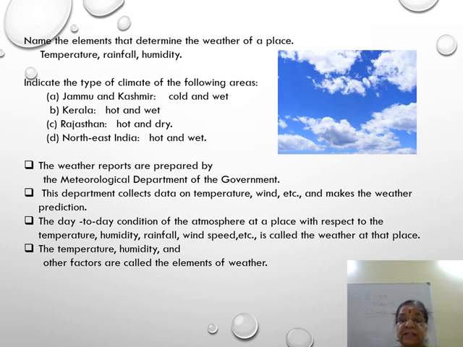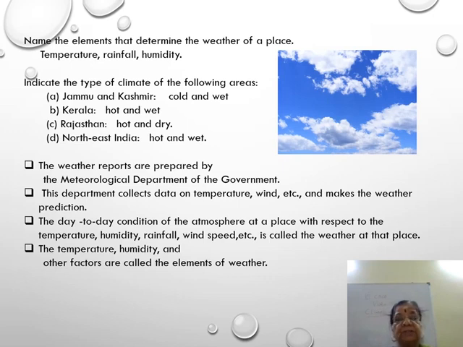See the weather condition: Jammu and Kashmir cold and wet, Kerala hot and wet. In Rajasthan, it is a desert place, hot and dry, whereas in northeast India, it is hot and wet. I hope you are following.